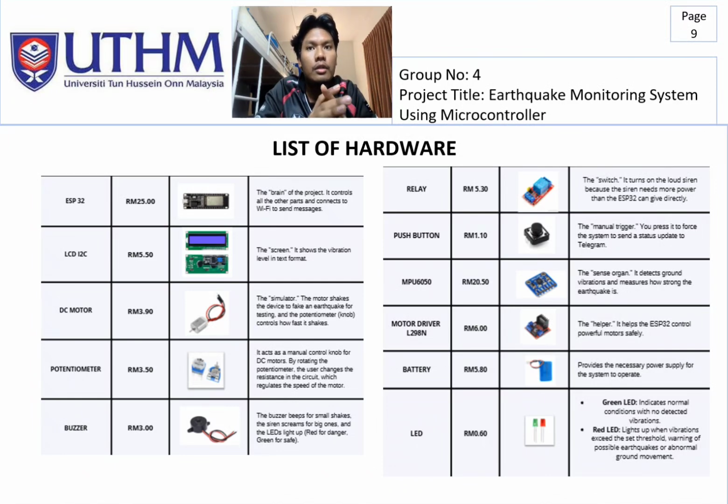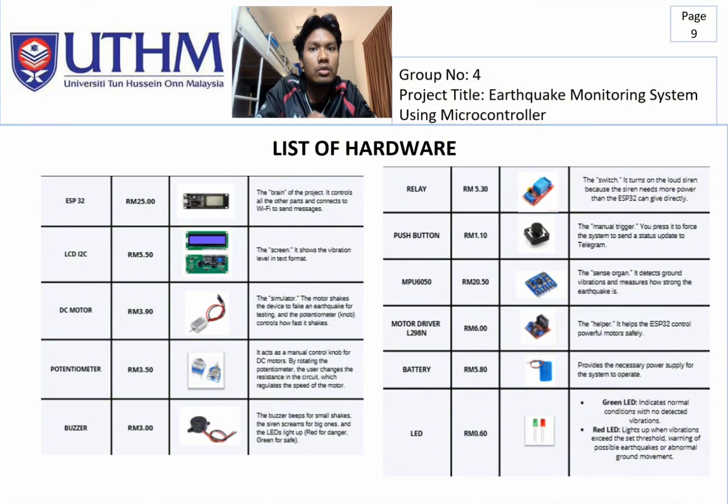So the first one, we're using ESP32, around 25 ringgit. So it acts as the brain of this project. It controls all other parts and connects to Wi-Fi to send message. And then LCD, 5 ringgit 50 cent. It acts as the screen. It shows the vibration level.